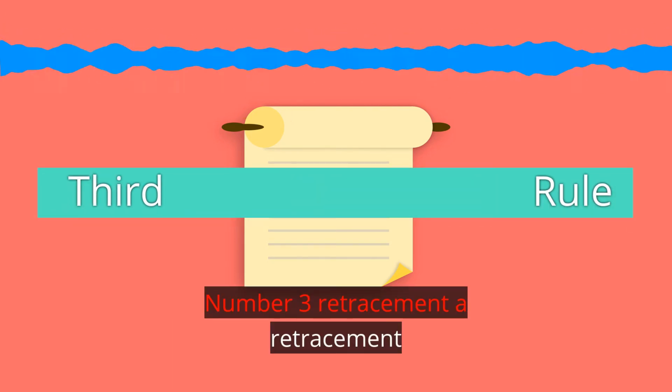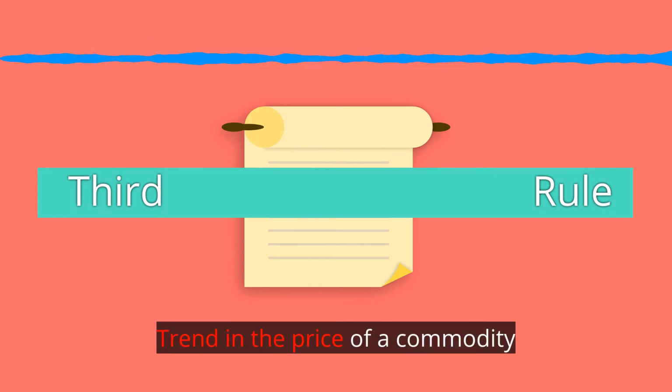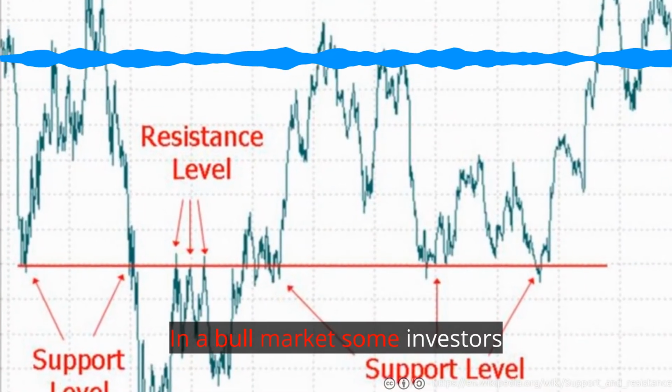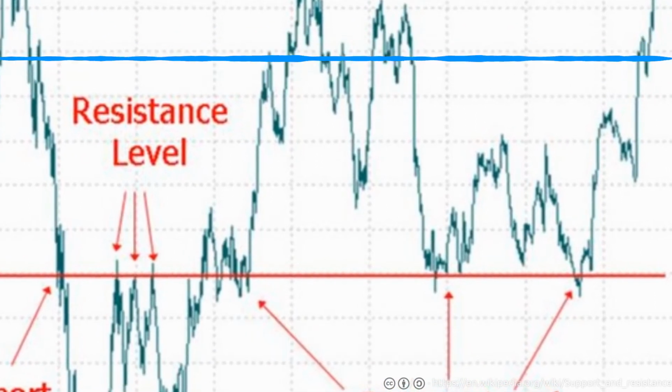Number 3, retracement. A retracement is a short period where the general trend in the price of a commodity is inverted. In a bull market, some investors watch for retracements and shift to acquire during those periods.